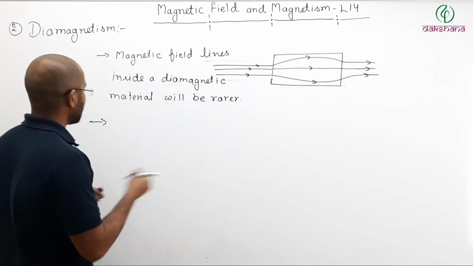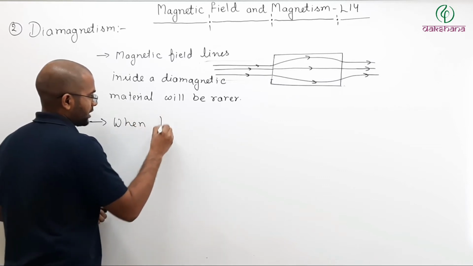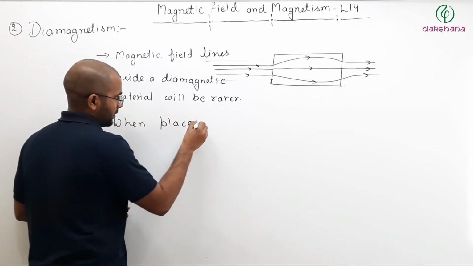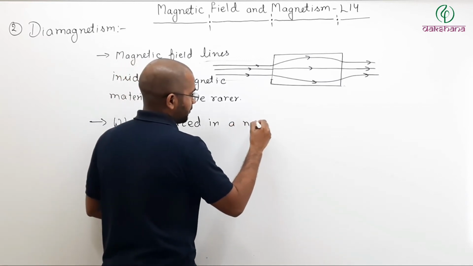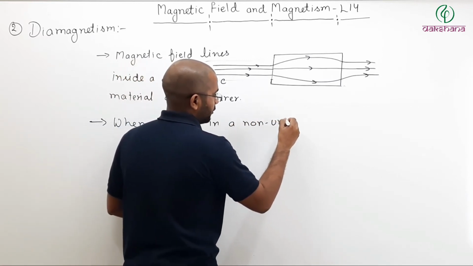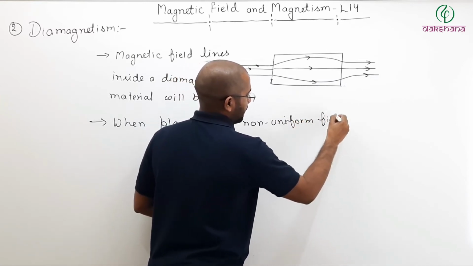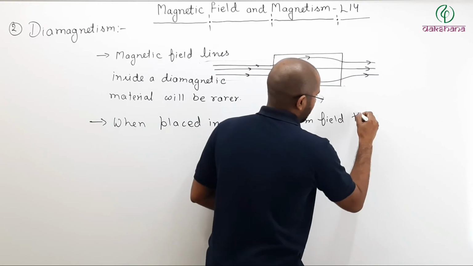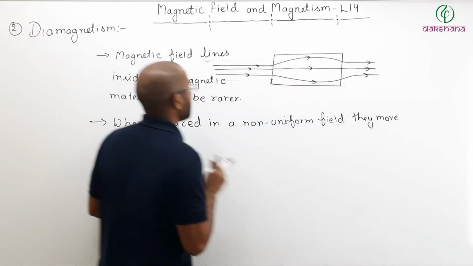So you can say that when placed in a non-uniform field, they move. Who moves? Diamagnetic materials.